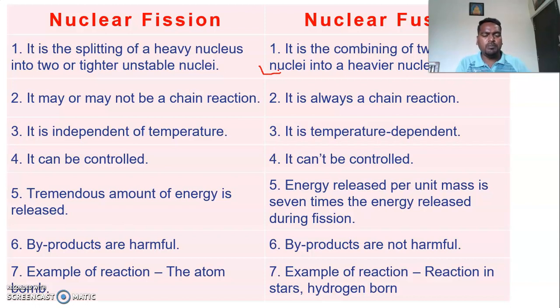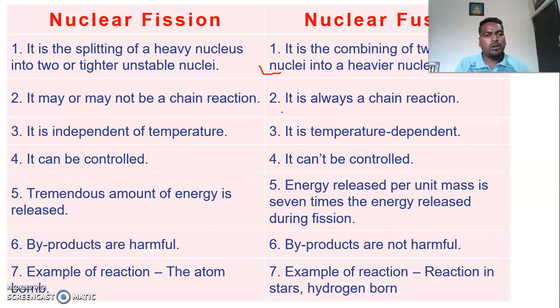In both processes, they emit lots of energy. And the nuclear fission reaction may or may not be a chain reaction. You know that. If you do not use a cadmium rod, it is an uncontrolled reaction. Or by using a cadmium rod, we can control this reaction.